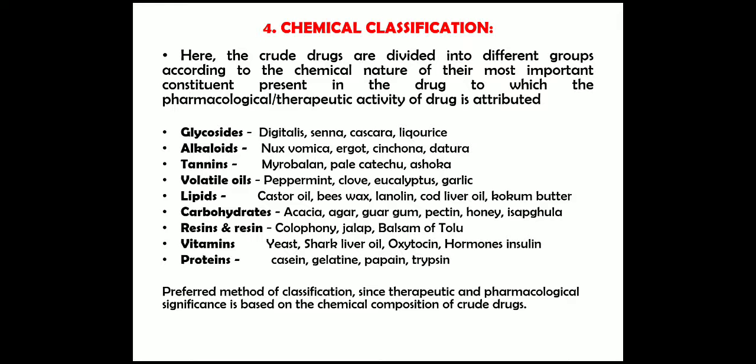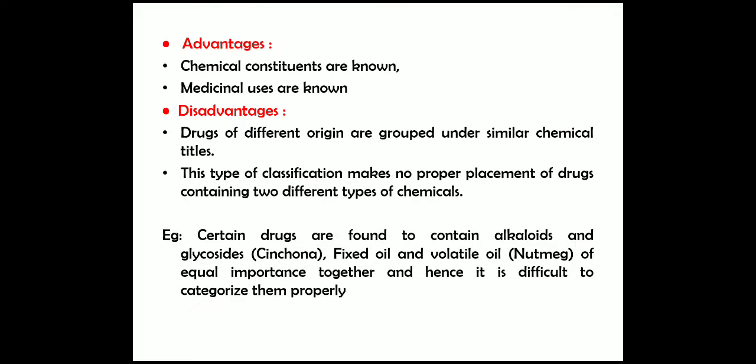This is the preferred method of classification, since therapeutic and pharmacological significance is based on the chemical composition of crude drugs. The advantage of the chemical classification: chemical constituents are known, medicinal uses are known. The disadvantage: drugs of different origin are grouped under similar chemical titles.